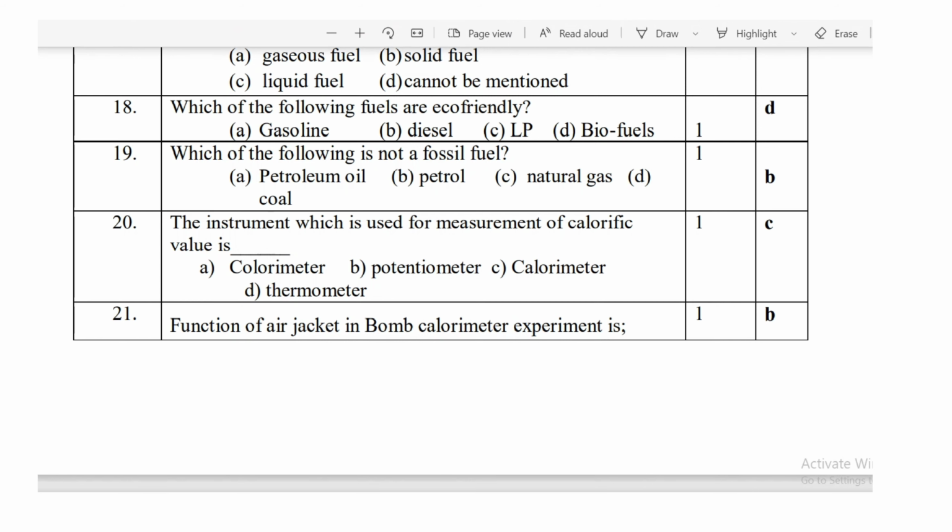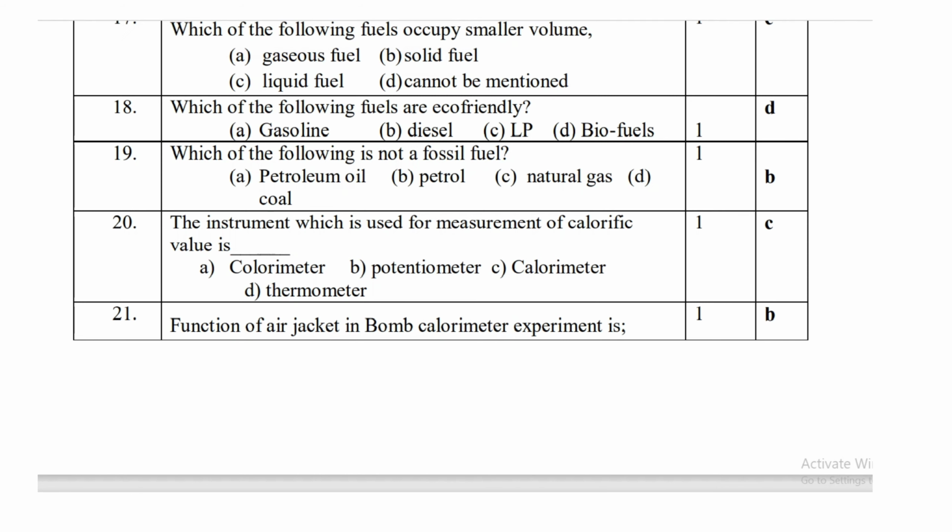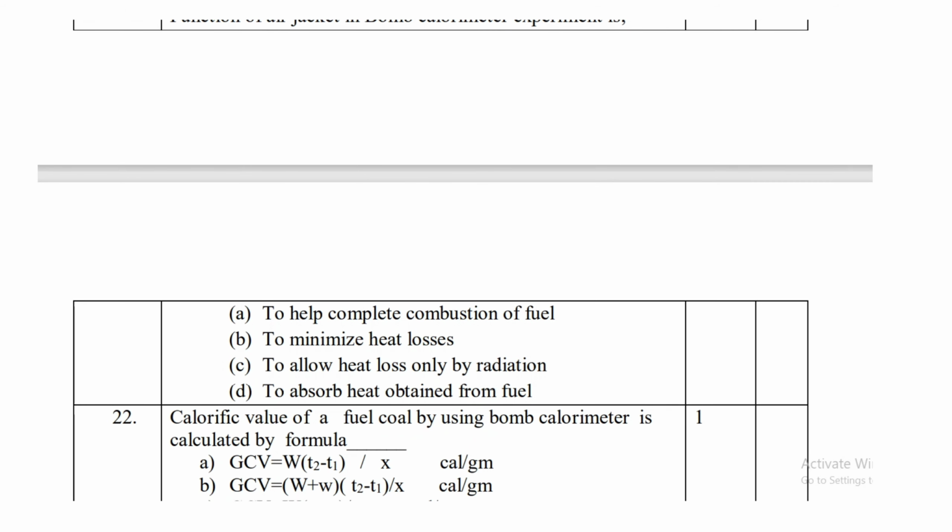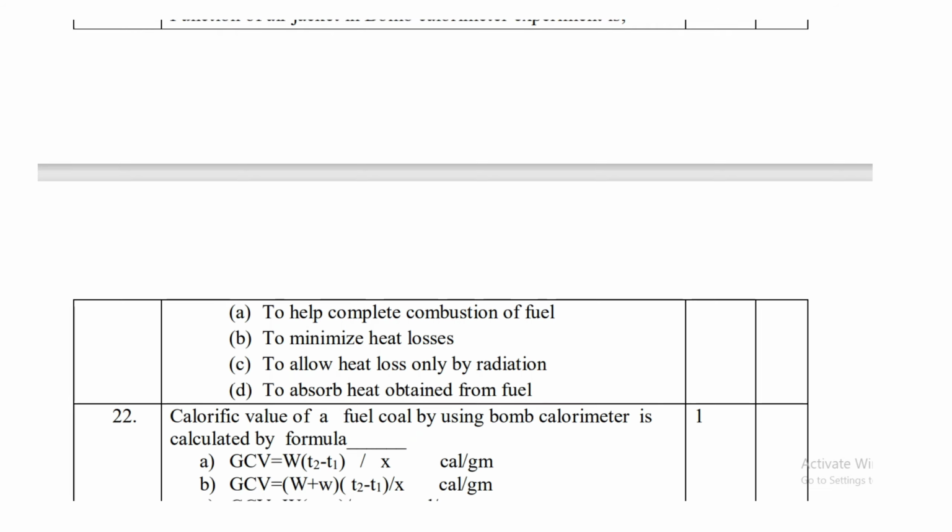The instrument which is used for measurement of calorific value, which instrument is it? It is the calorimeter, which is used for measurement of calorific value. Then, the function of the air jacket in the bomb calorimeter experiment is to minimize the heat losses, the second option, that is B.